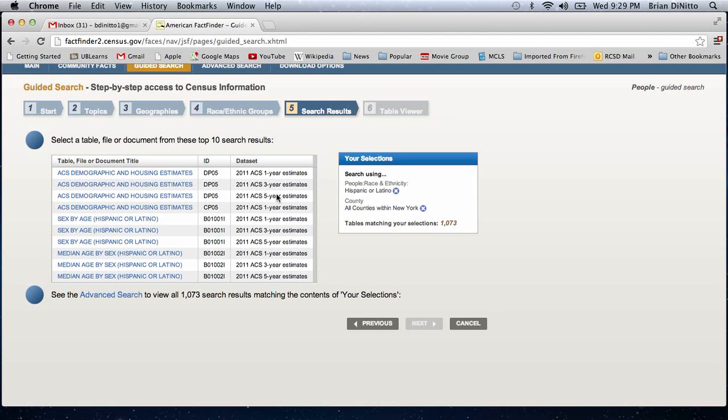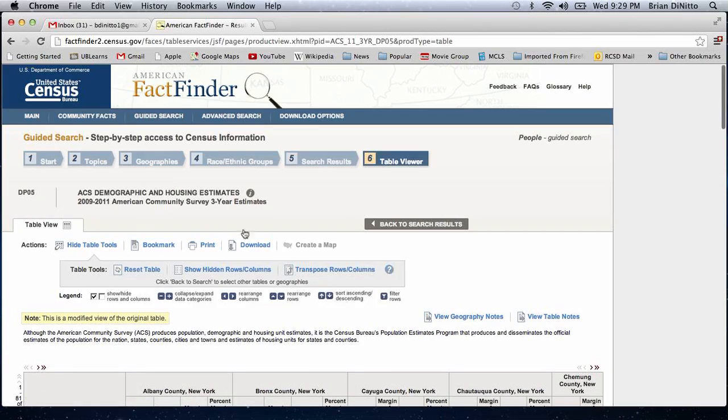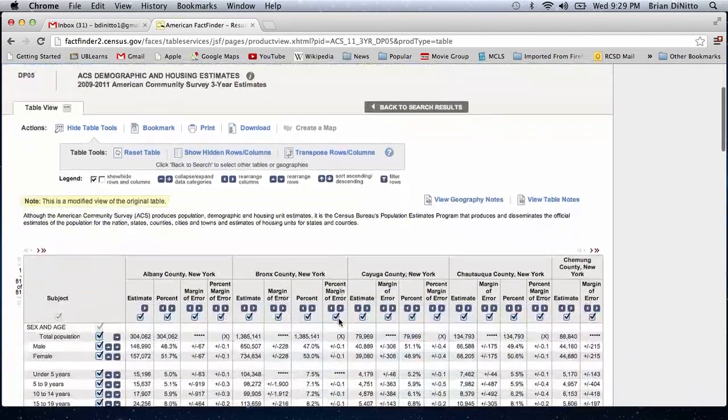So I would ask the patron, do you want data that is most accurate right now, or do you want estimates of Hispanic populations 3 or 5 years down the road? He chose 3-year estimates, so we will choose that table. Okay, here is the table.